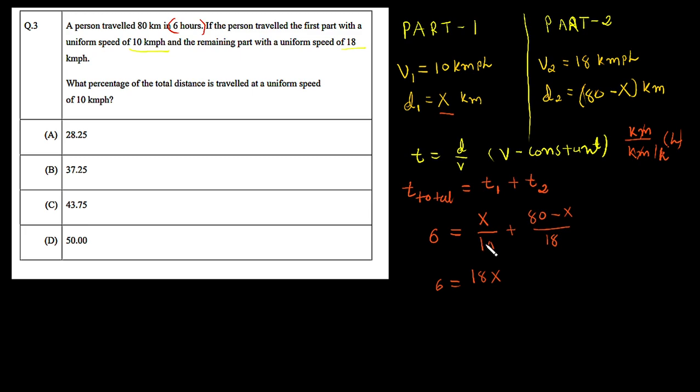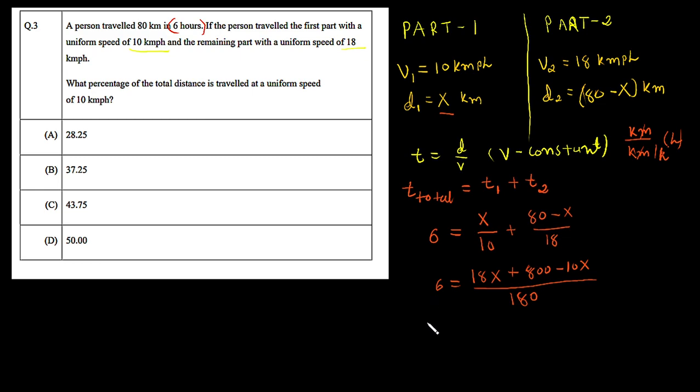In the same way we have to multiply this 10 with this 80 minus x, so here we have 10 multiplied with 80, so we are getting 800, and here we have 10x. And now here we have to put the common denominator, which is nothing but the multiplication of 18 with 10, which is 180. So now let's multiply this 180 with 6, so it will turn out to be 1080.